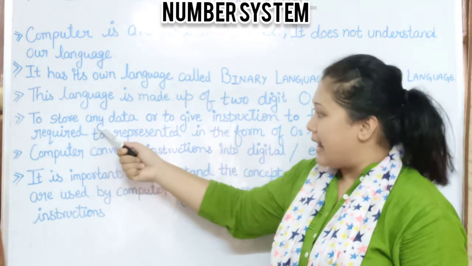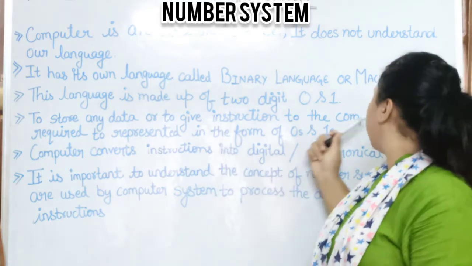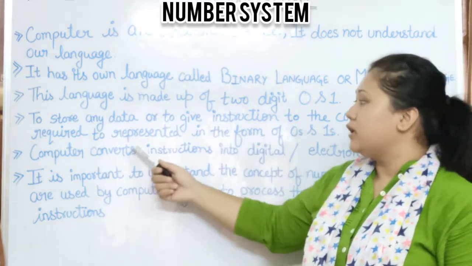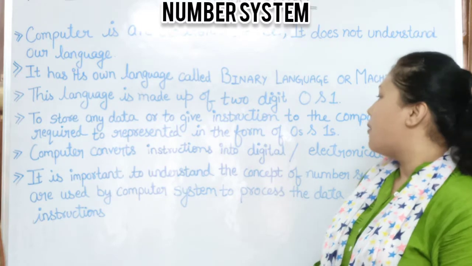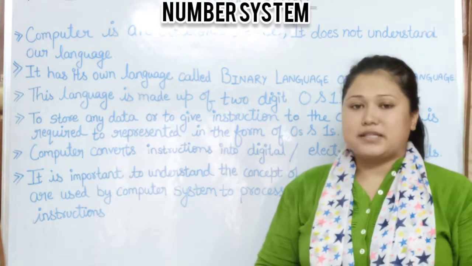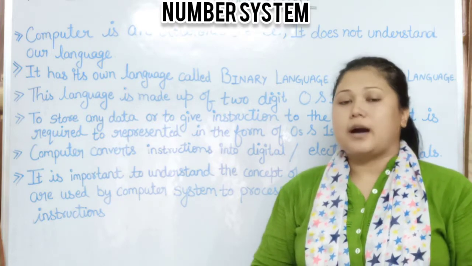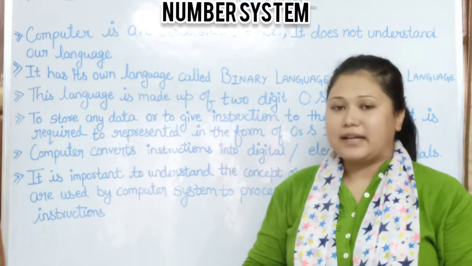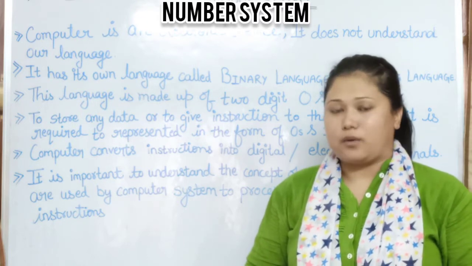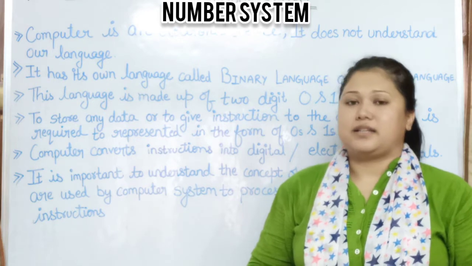To store any data or to give instruction to the computer, it is required to represent it in the form of zeros and 1. Whatever instruction or data we are saving in our computer, computer converts that data into its own language and saves it in its hard disk.